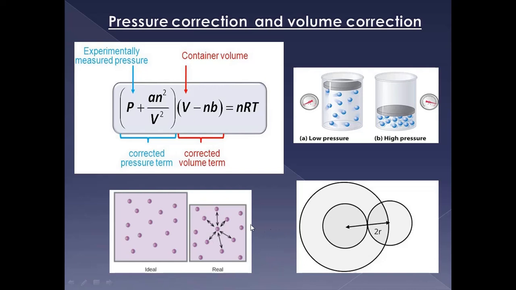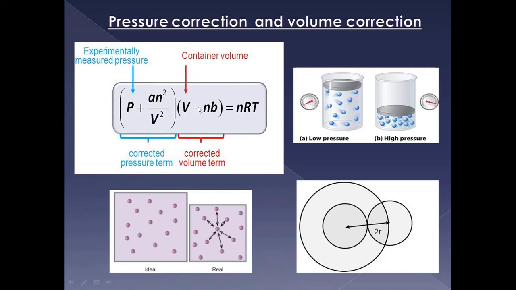The pressure is directly proportional to the number of moles per unit volume for one type of molecule. In a similar way, for the other type of molecule it is also directly proportional to the number of moles per volume, and by combining these two we get n square by v square, and the proportionality constant is taken as a. This is the pressure correction.